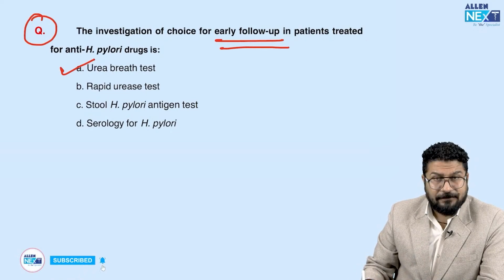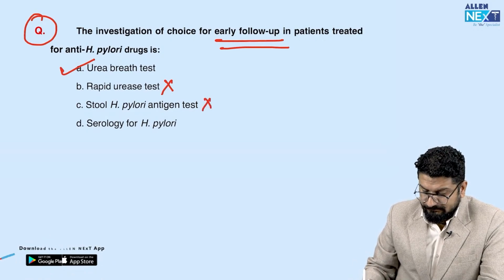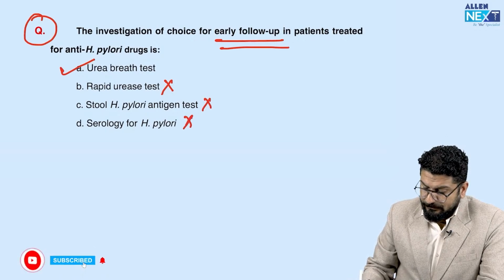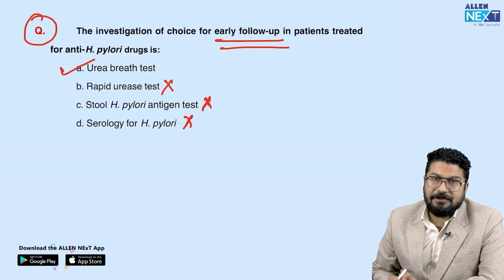Rapid urease is an invasive endoscopic test, so again it is not for follow-up. Stool H. pylori antigen is also used for diagnosis, not for follow-up. Serology, same thing. We can also use it, but it is not preferred for follow-up. So for follow-up, the preferred test will be urea breath test.